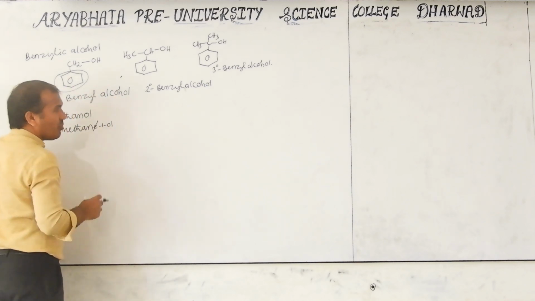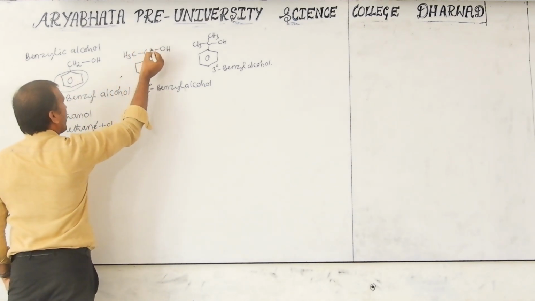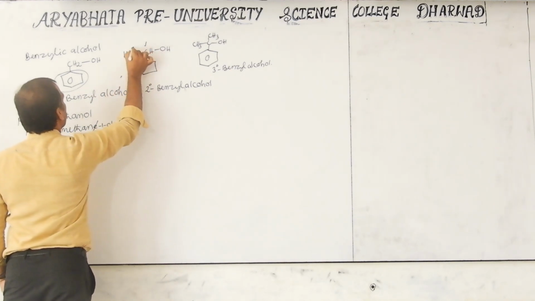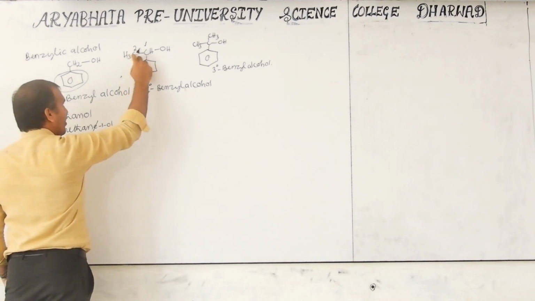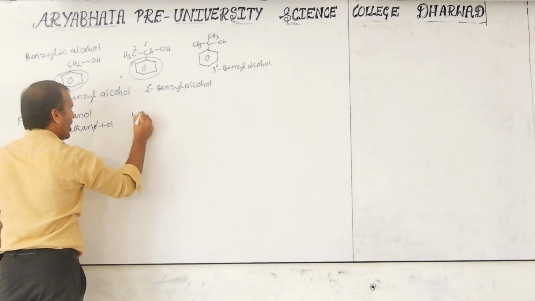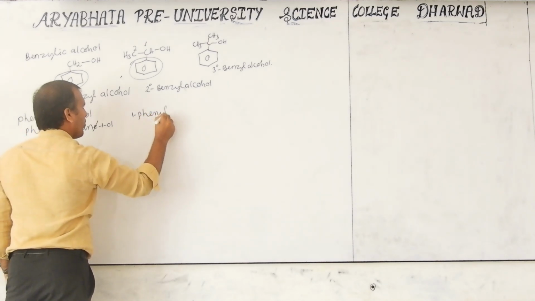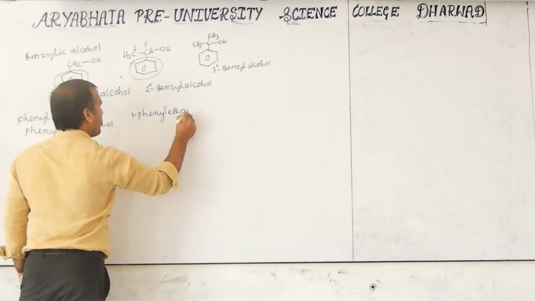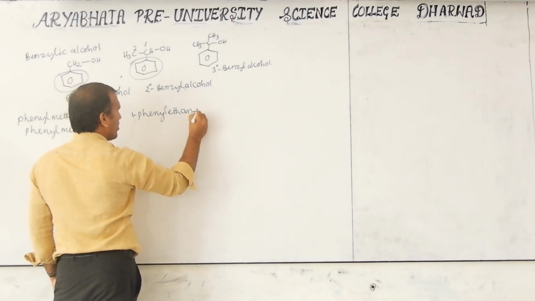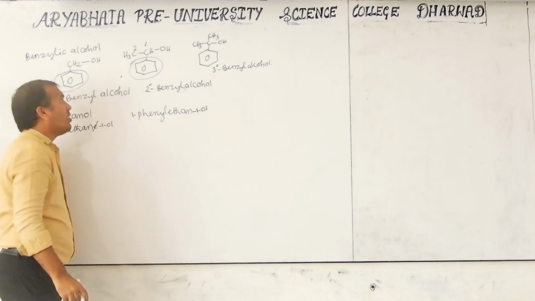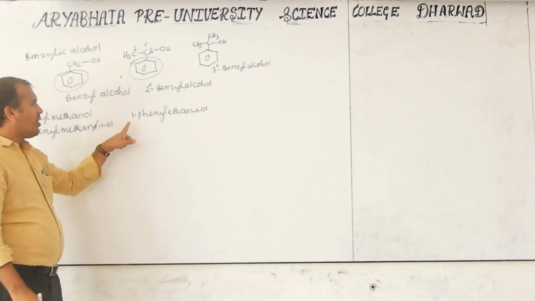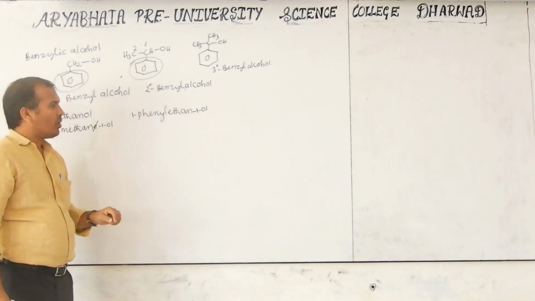Now consider this compound. The carbon bonded to the hydroxy group should get the least number. Then this is 1, this is 2. Then this is the substituent now. Then we can say 1-phenyl ethane. E should be removed and at the first position, ol is there. That's what it's called, 1-ol. It may be at the second position also. That's why we have to indicate the number. So 1-phenyl ethane-1-ol.